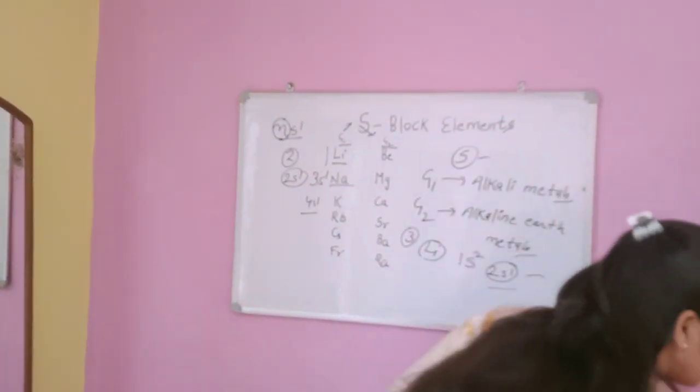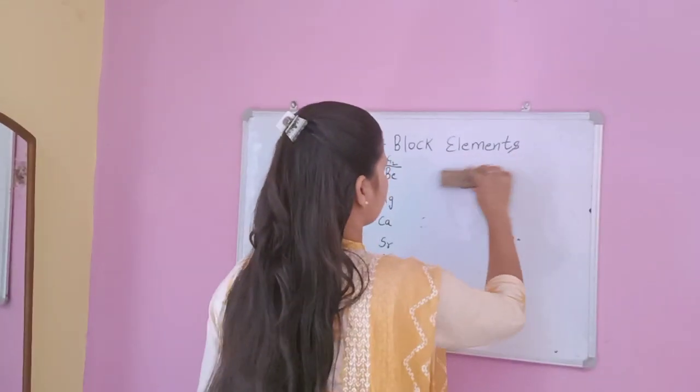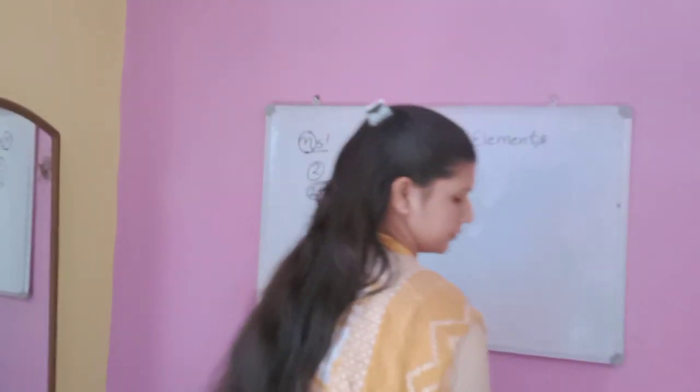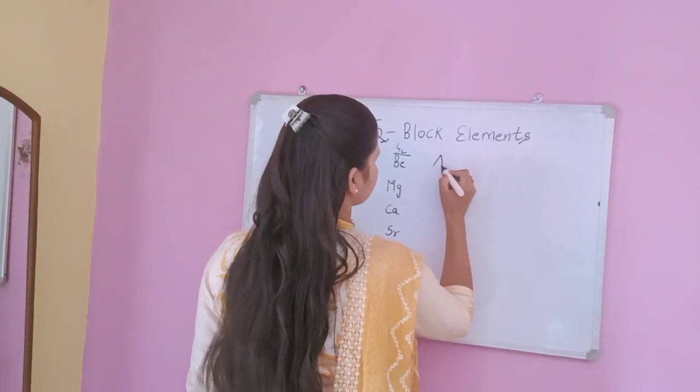Now their physical and chemical properties. First is the atomic and ionic radius.